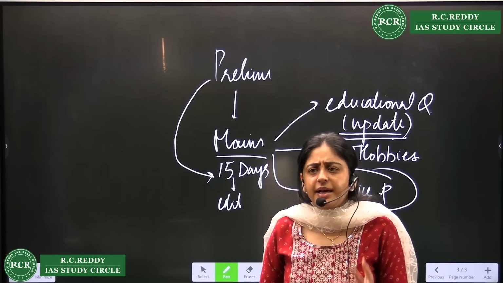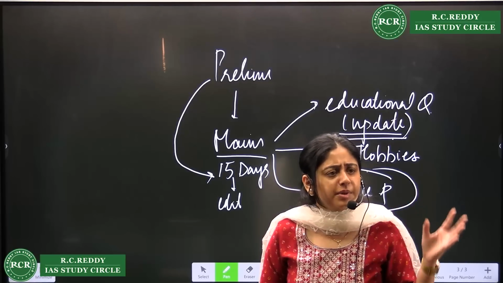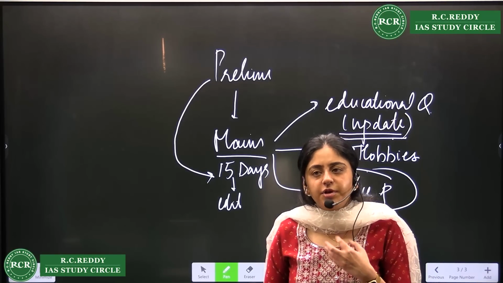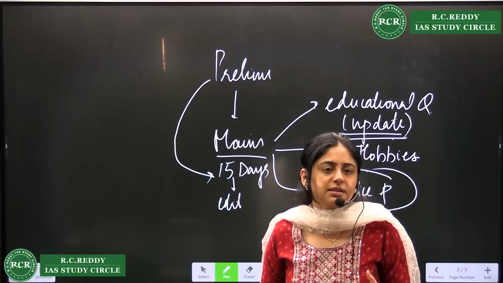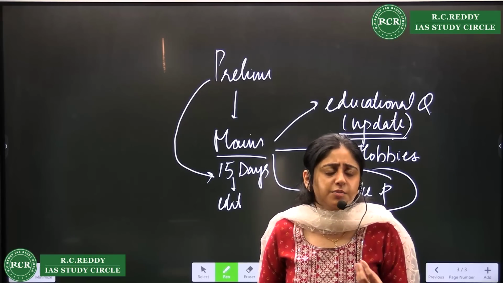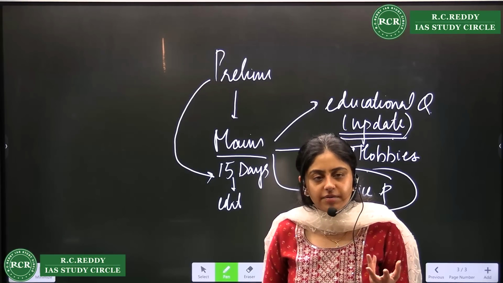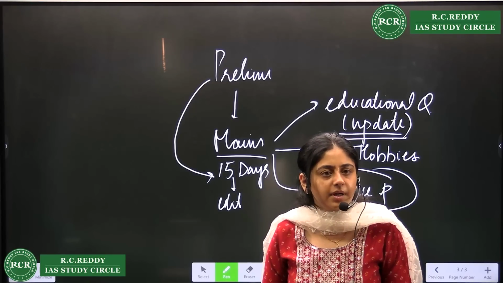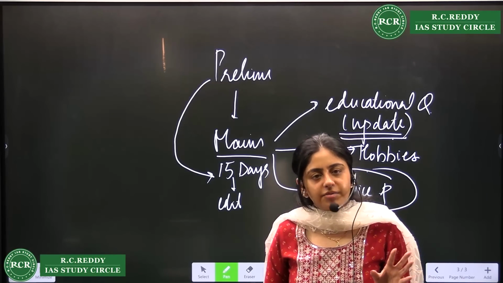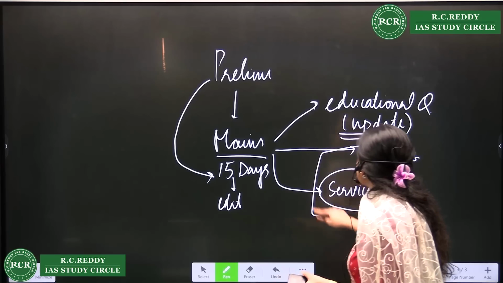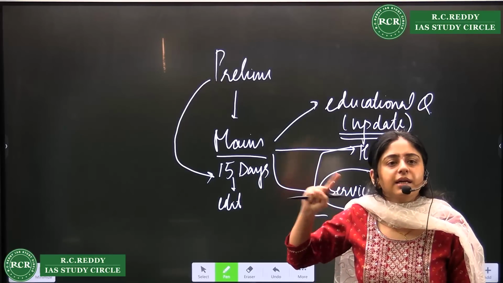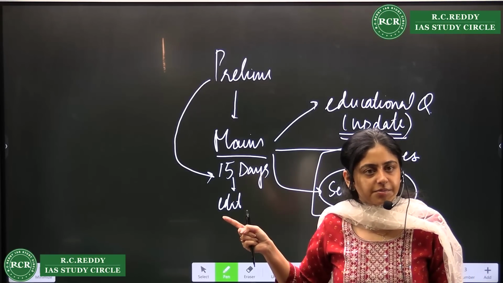I feel just finalize it, don't leave it to after mains, I will do something like that. You have an option, but I would prefer that you finalize the things in your prelim only. Any major change happens, then obviously you have a chance. But treat this form as your final form, right? That I should not be editing after that. So these 3 things you can update after the prelim result in case you clear your prelims examination, right?